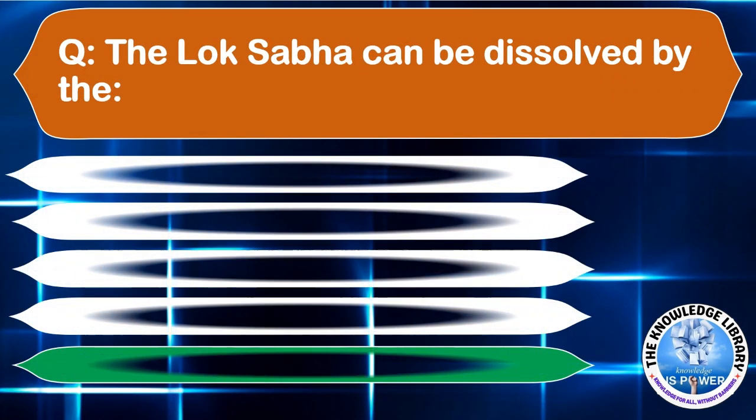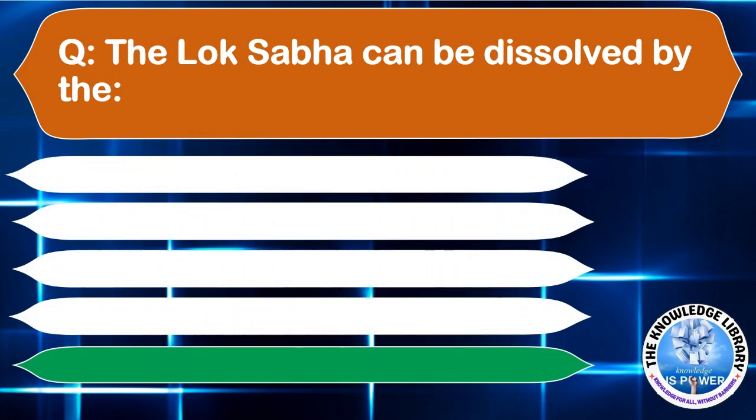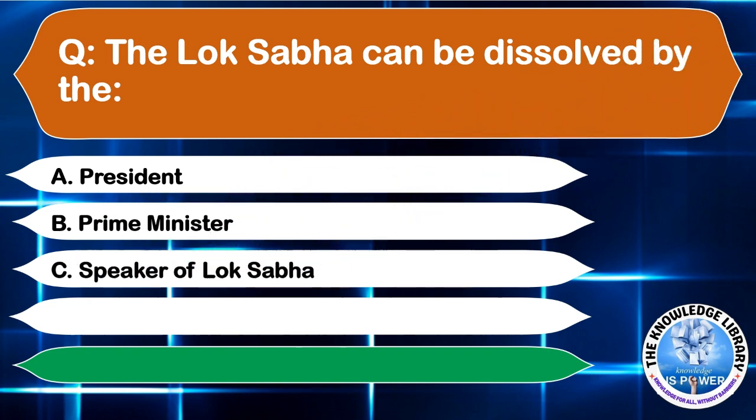The Lok Sabha can be dissolved by the option A, President. Option B, Prime Minister. Option C, Speaker of Lok Sabha. Or option D, Chief Justice. The correct answer is option A, President. Moving to the next question.